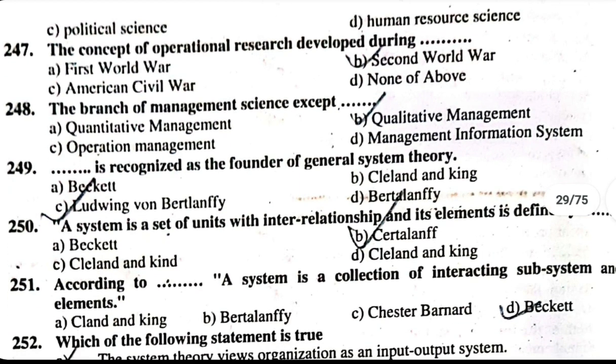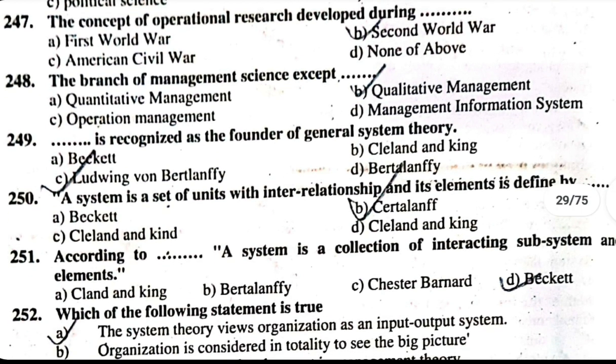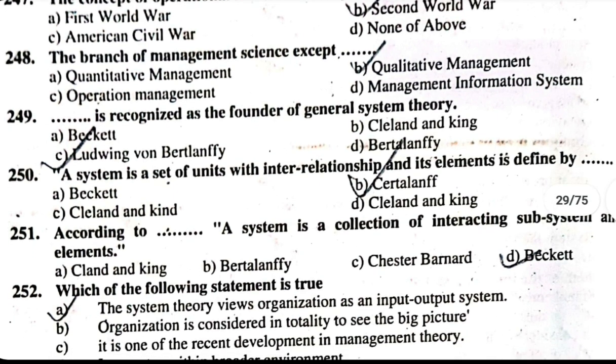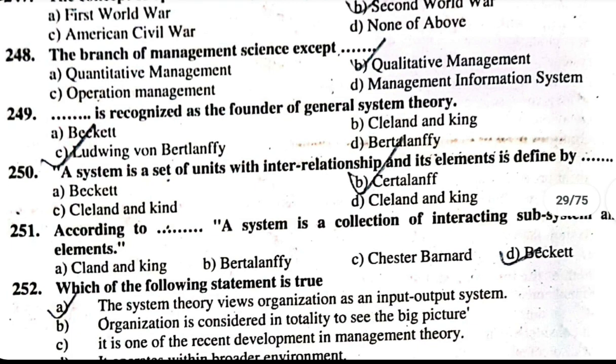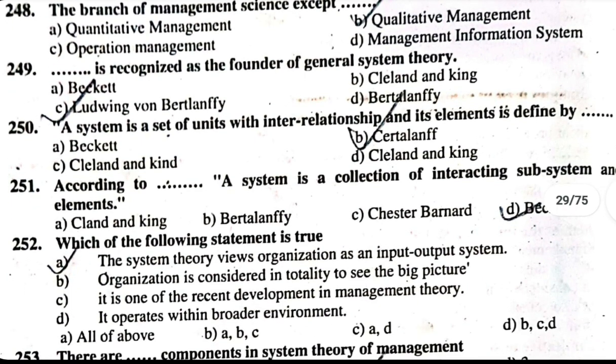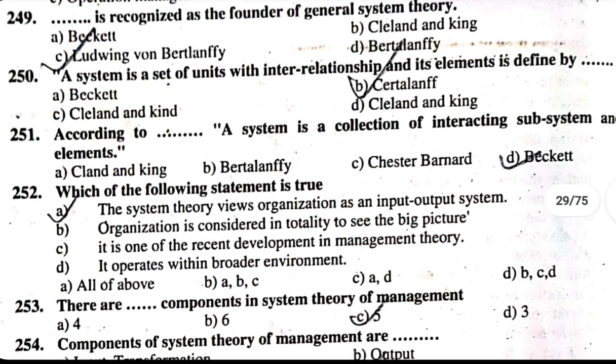2052. Which of the following statement is true? A. System theory views organization as input-output system. B. Organization is considered in totality to see a big picture. C. It is one of the recent development in management theory. D. It operates within broader environment. Correct answer is all of above. 253. There are dash components in system theory of management. 5 components.